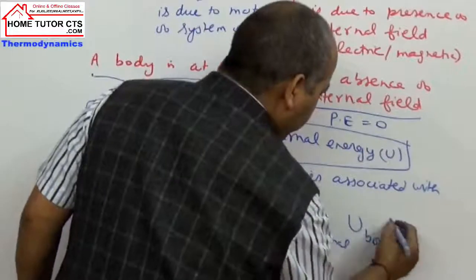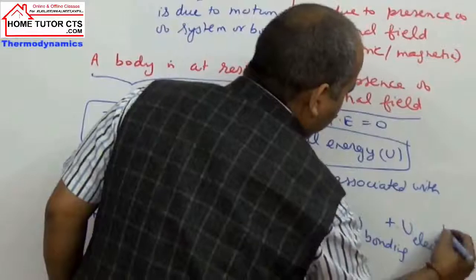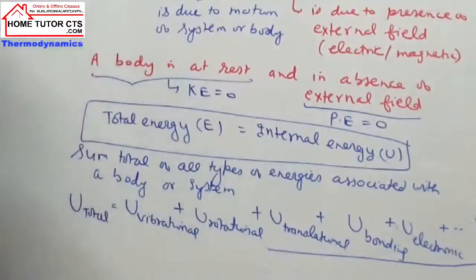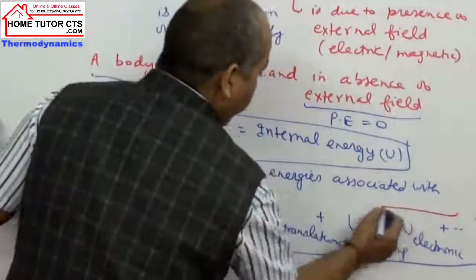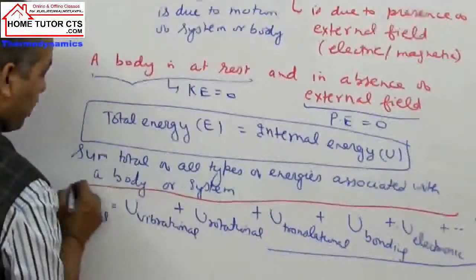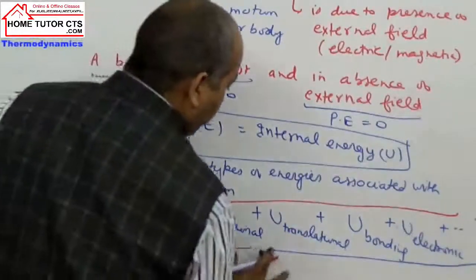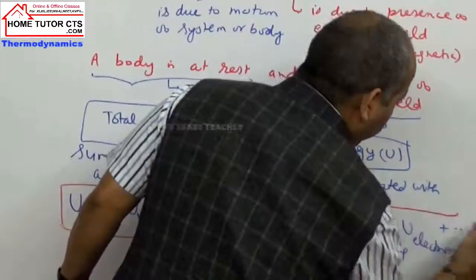Means any kind of energy. Further we can think of electronic energy and so on. If it is the sum total of all types of energies which are or which can be associated with system or body, it will be called the system's internal energy.